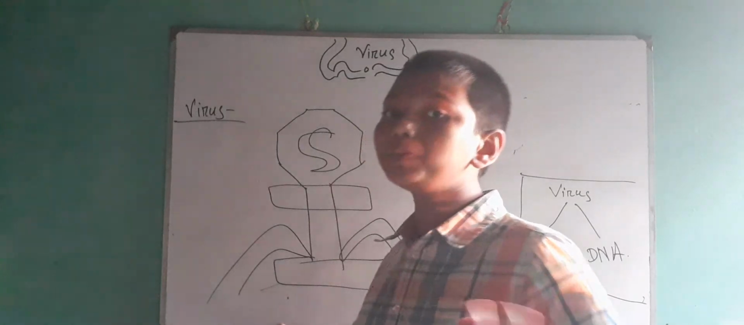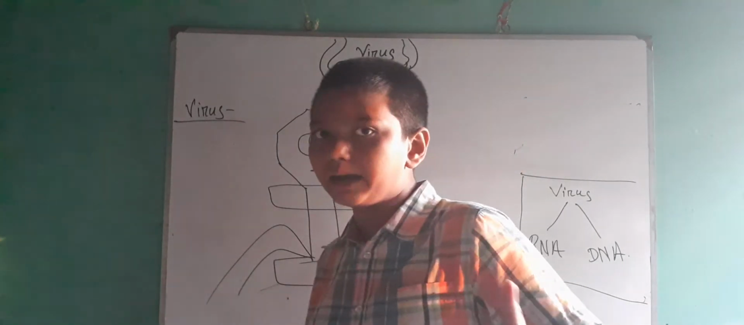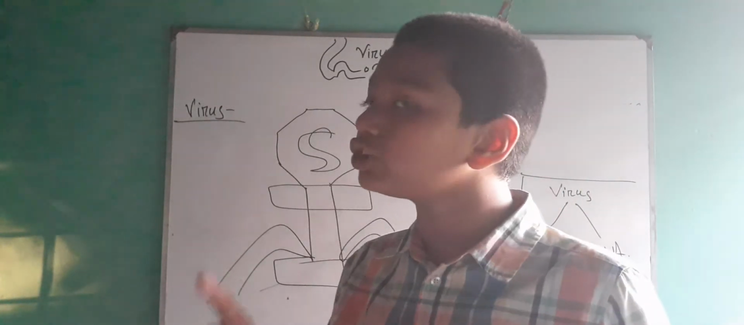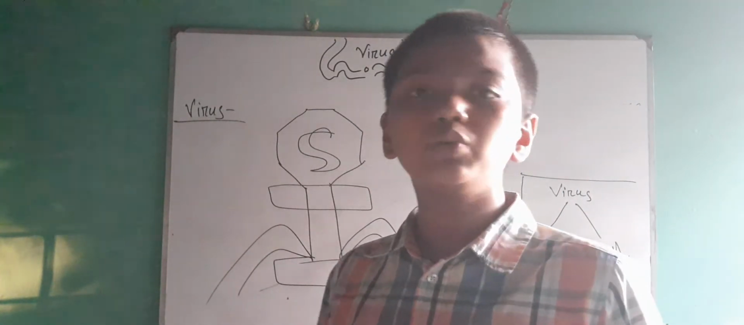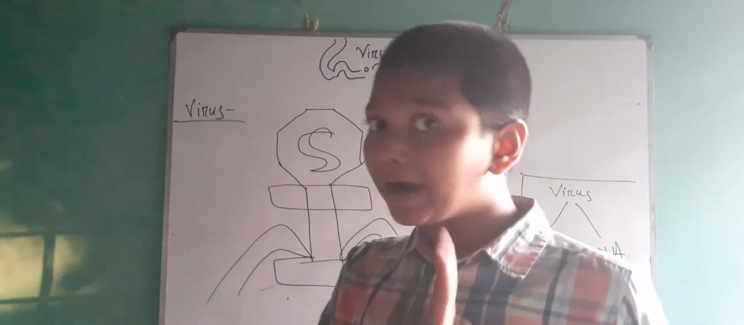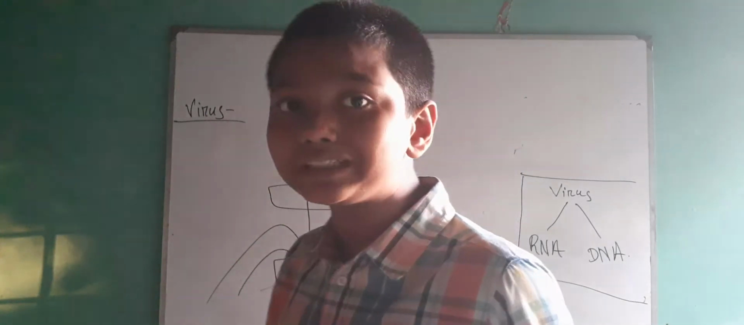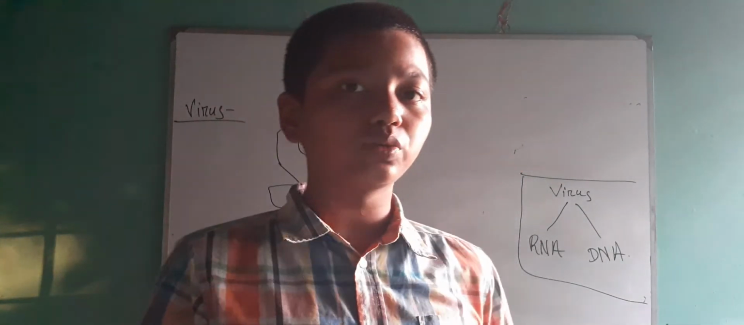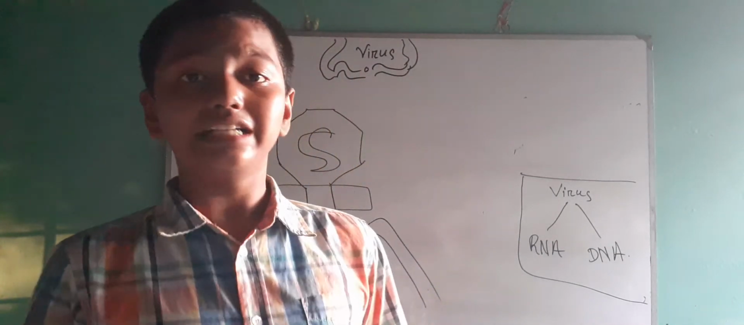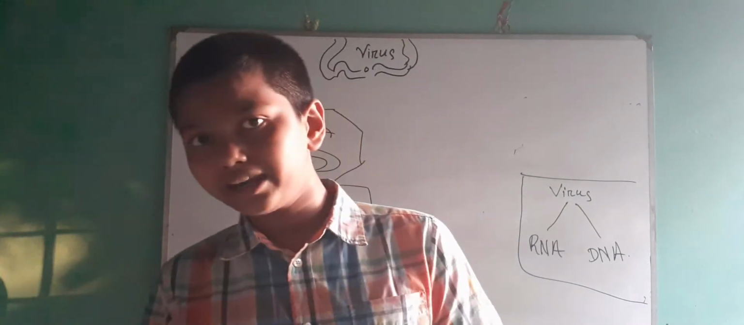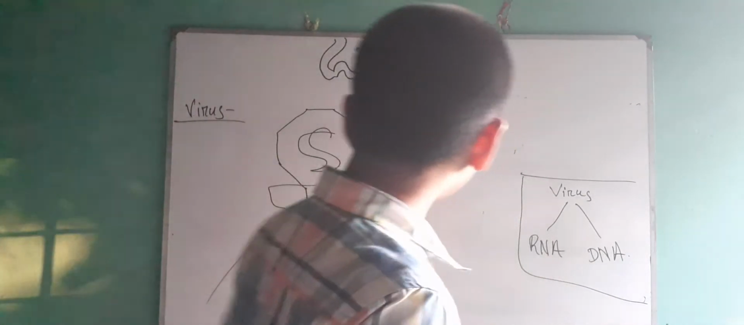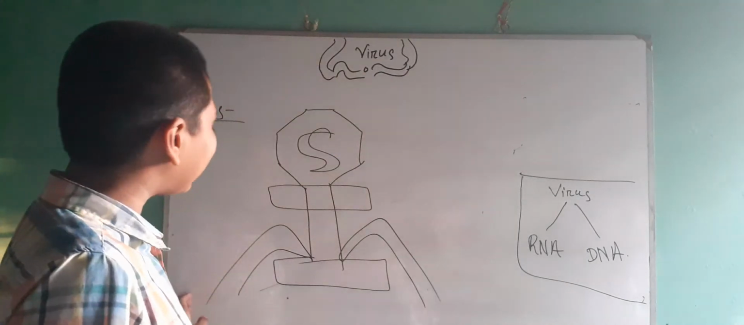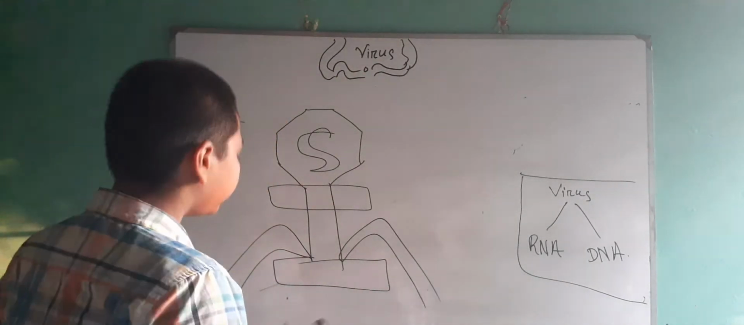Virus cannot be seen with the naked eye, as I said in the definition of lower organisms. Bacteria can be seen with a light microscope. And virus, a special kind of lower organism, should be seen with an electron microscope, which is the most powerful microscope and can see any minute particles. So this is the structure of virus. It looks like an insect or something.